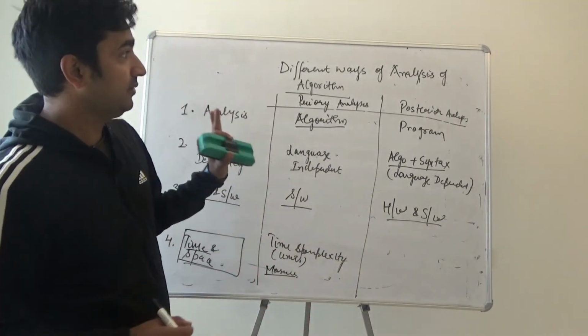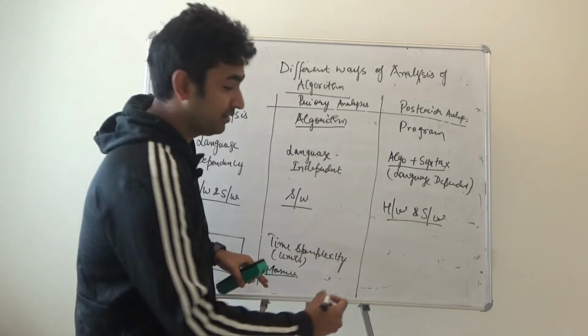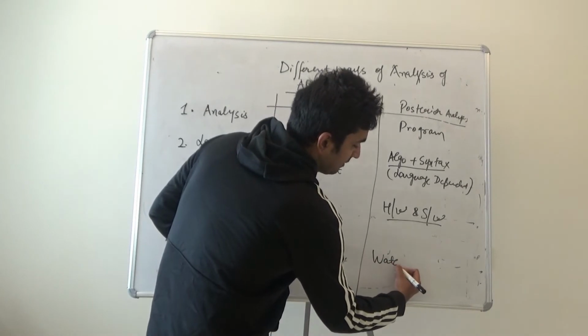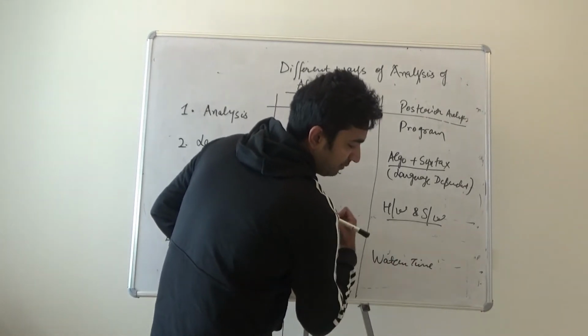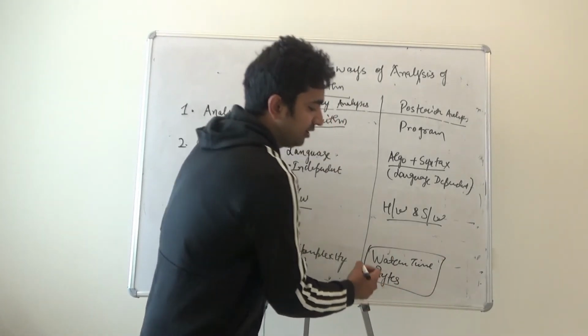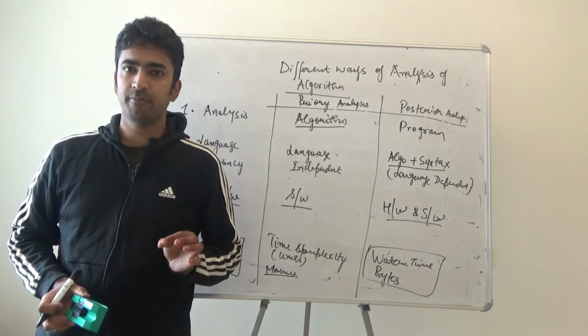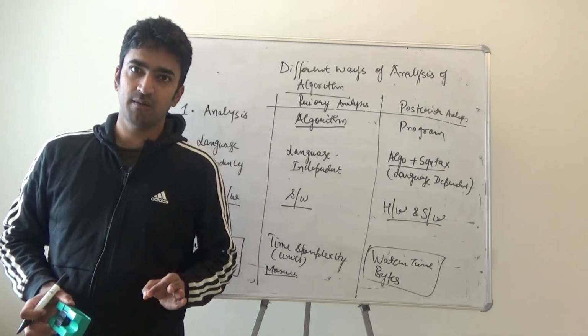But when we are talking about posteriori analysis, time would be whatever is your watch time for a particular program, and what are the bytes of memory that you are using to solve a particular program. That is what posteriori analysis is all about.